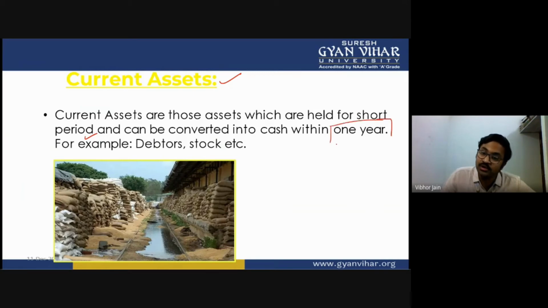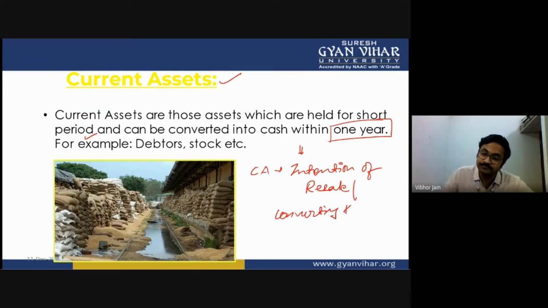Or if I want to explain it in a better way, I can also say that current assets are those assets which are purchased with the intention of resale or converting them into cash within 1 year.